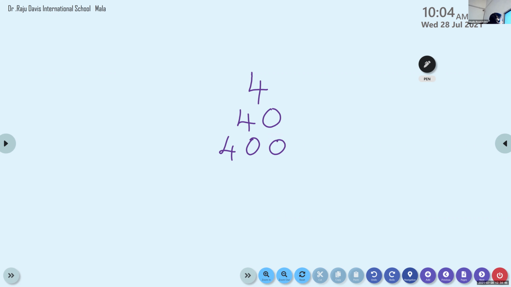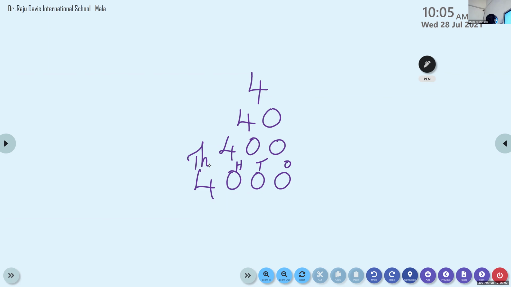And what about this number? Ones, tens, 100, 1,000. So how to read this number? 1,000. 4,000. So what is the option? Option A, 4,000. Very good.